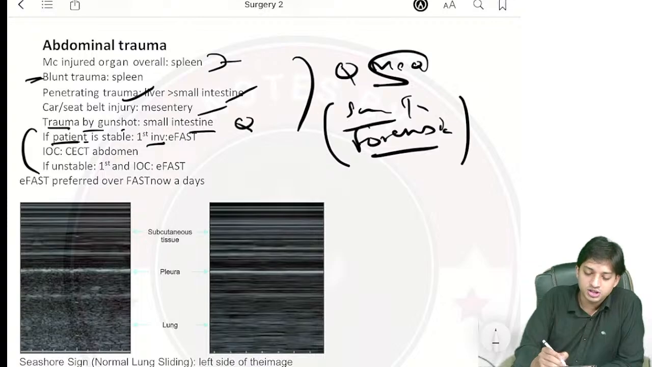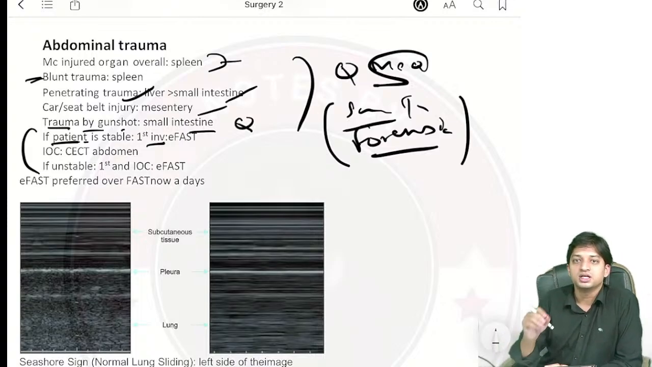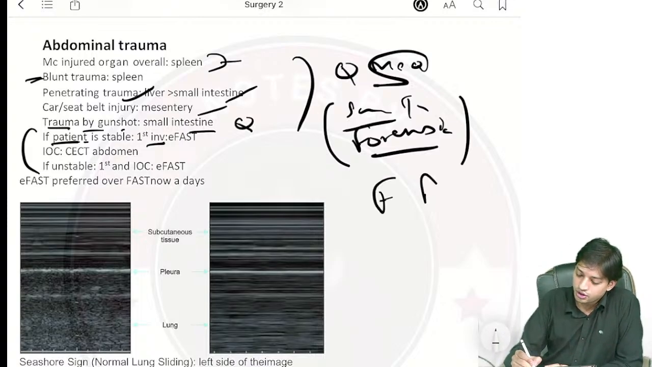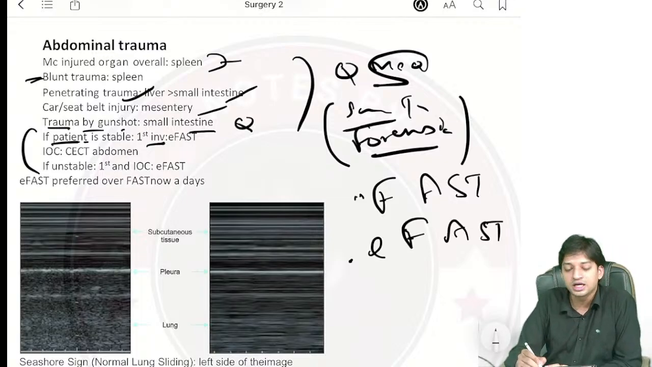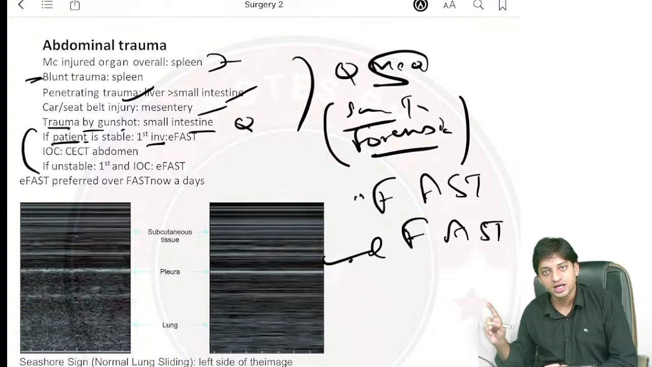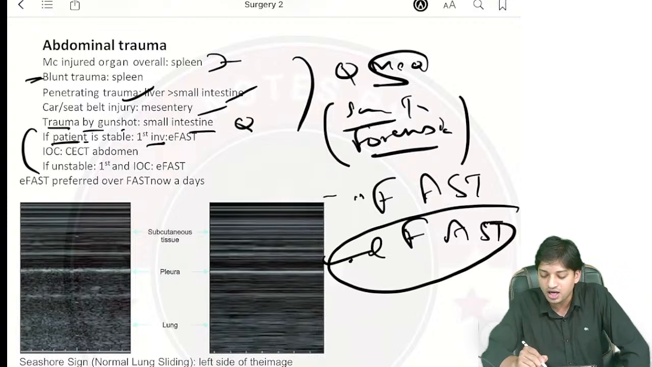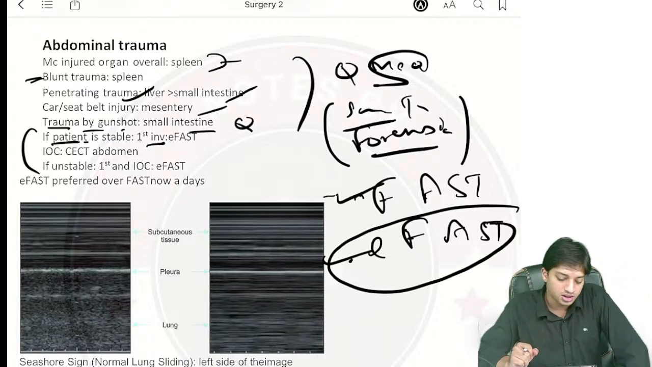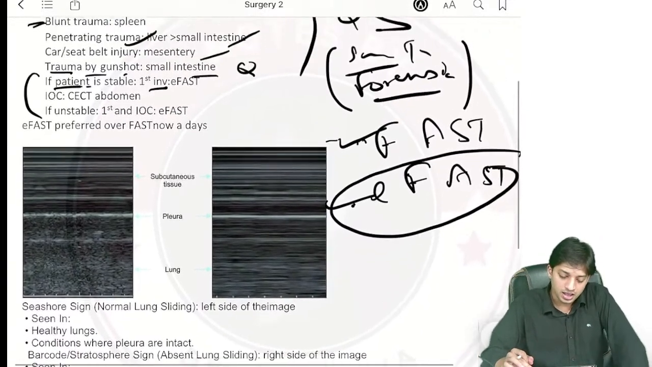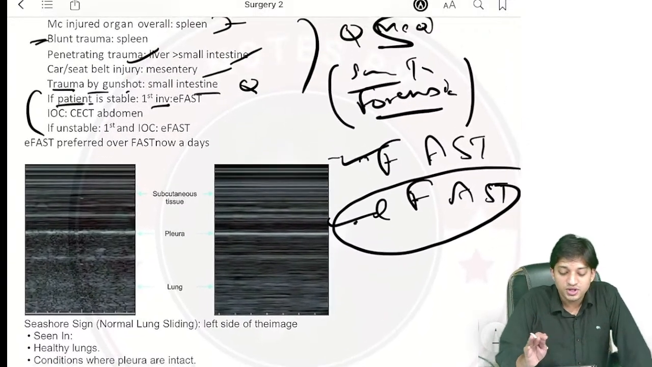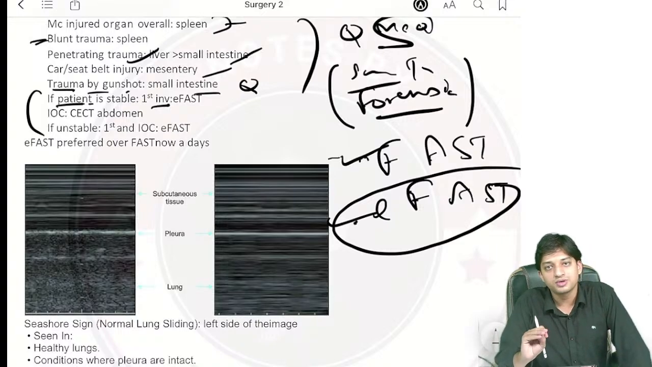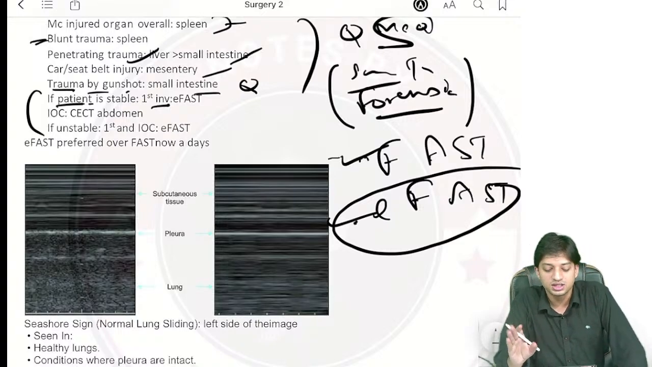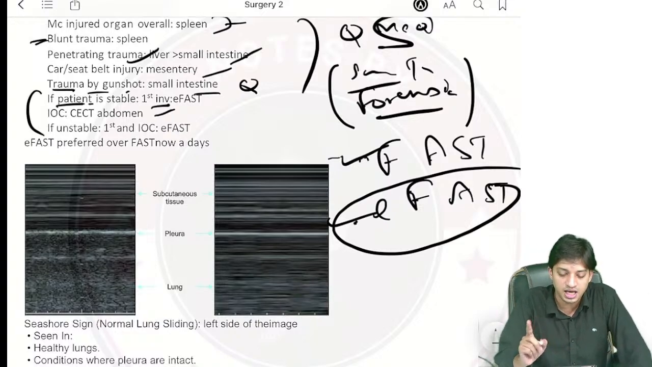So the first investigation that you will perform is E-FAST scan. Earlier they used to give you FAST, now you have to tick for E-FAST. Suppose both are given in options, then E-FAST will be your preferred answer. If they have not given E-FAST, then you can tick FAST. Now come here guys, if they ask you the investigation of choice for immediate investigation, it will always be E-FAST and FAST. Investigation of choice, if they ask you in trauma, it should be CECT abdomen.